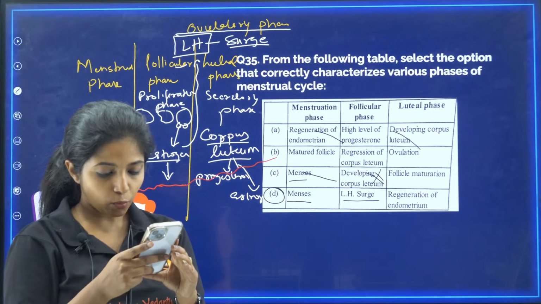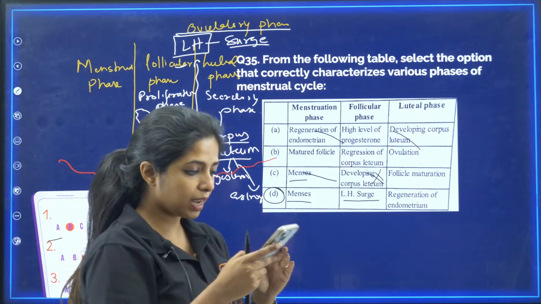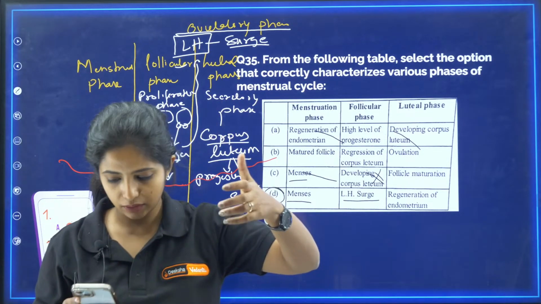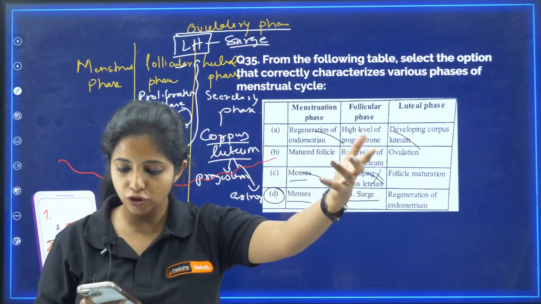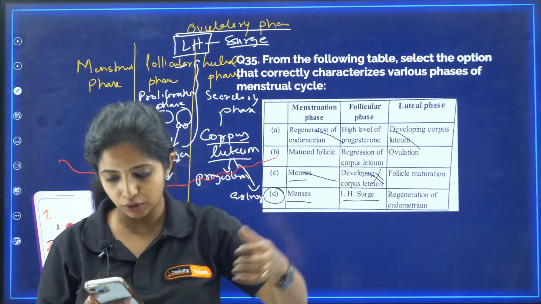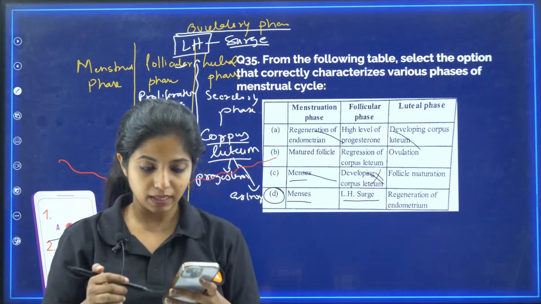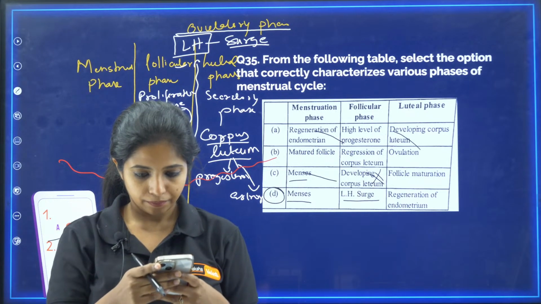Ma'am, what's the difference between progesterone and progestogen? Progestogen is a synthetic hormone, and progesterone is the natural hormone that you get. Or no, it's basically the same thing.